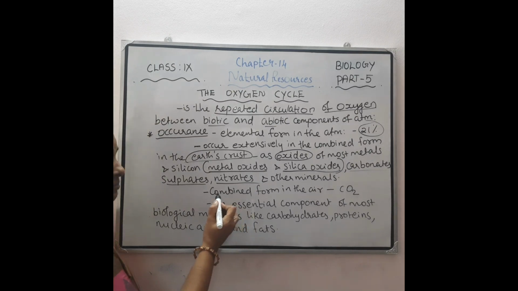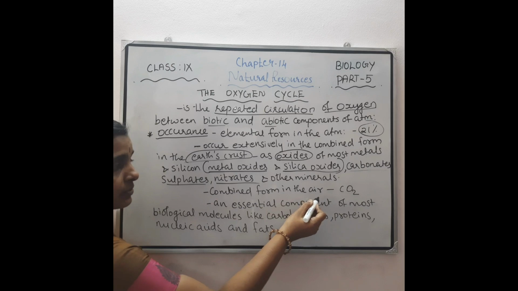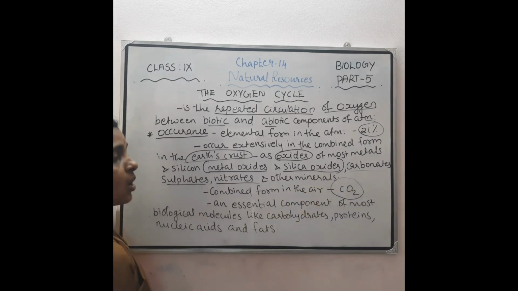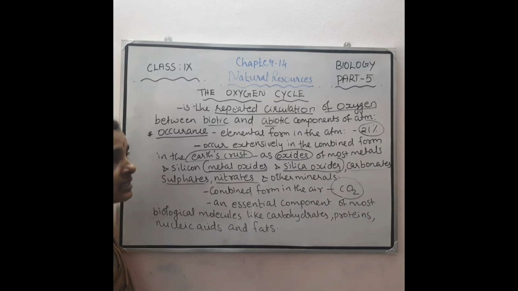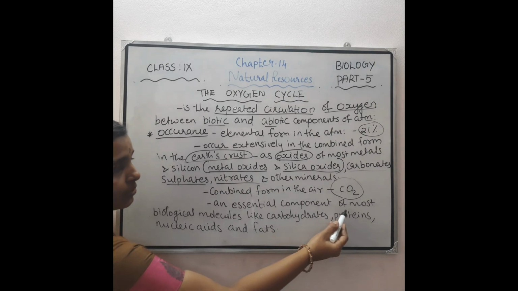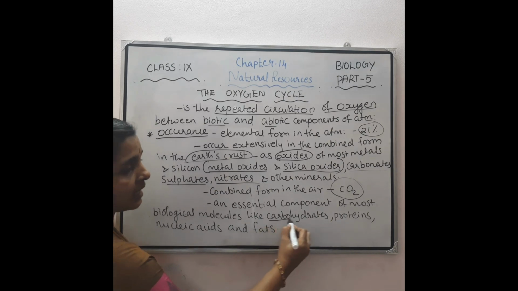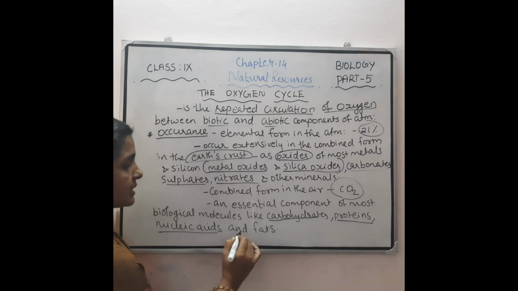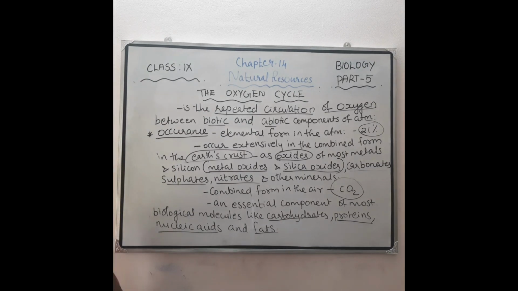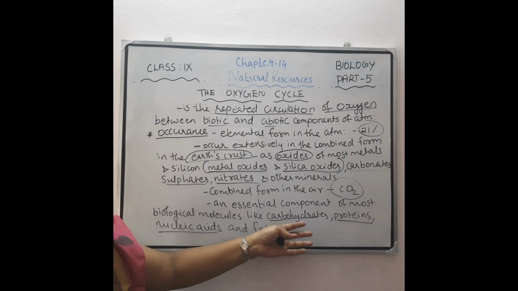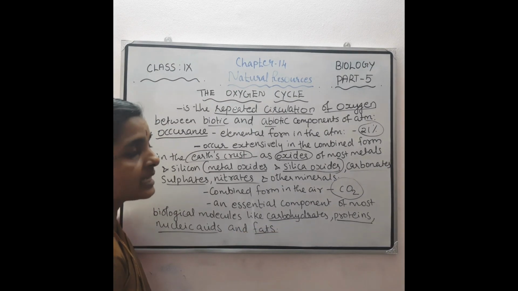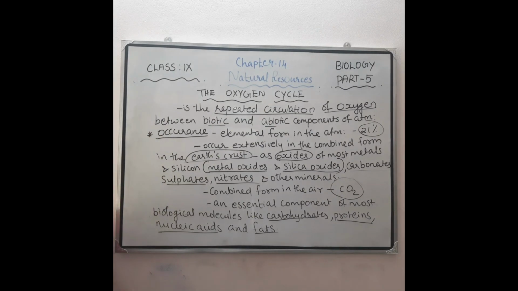Then it is present in combined form in the atmosphere as carbon dioxide. And this oxygen is also an essential component of most biological molecules like carbohydrates, proteins, nucleic acids and fats. So when we observe the chemical formula of these carbohydrates, proteins, nucleic acids and fats, we can see that oxygen is an essential component of all these biological molecules. So in this form, oxygen is present in the atmosphere and also in the earth's crust.